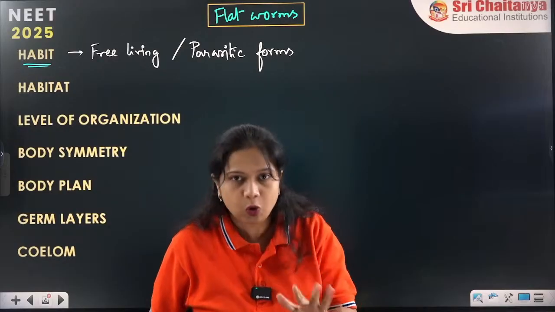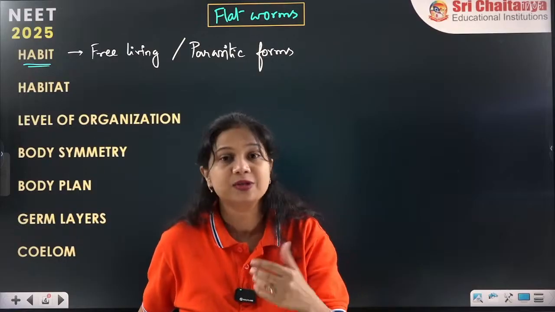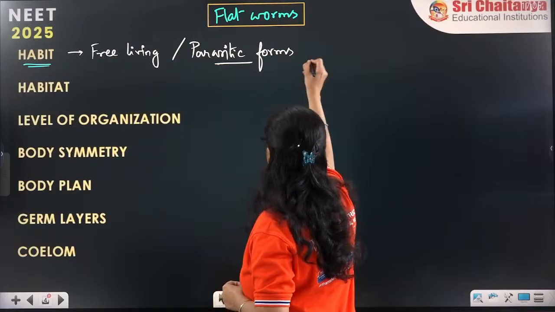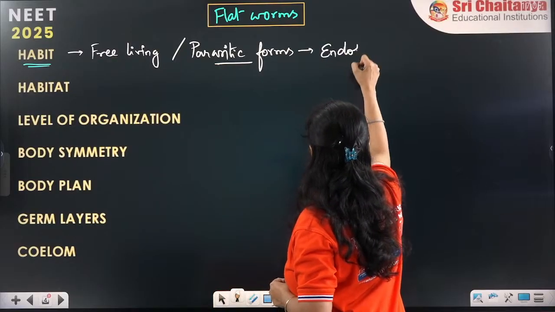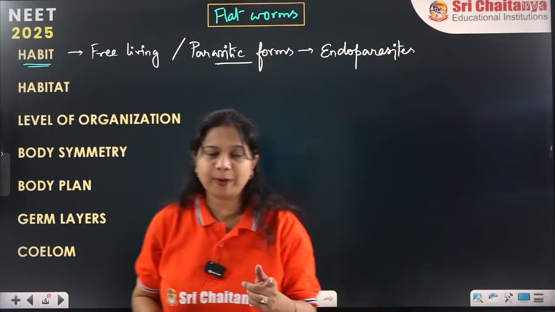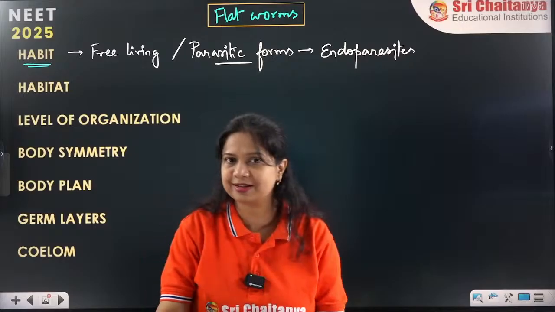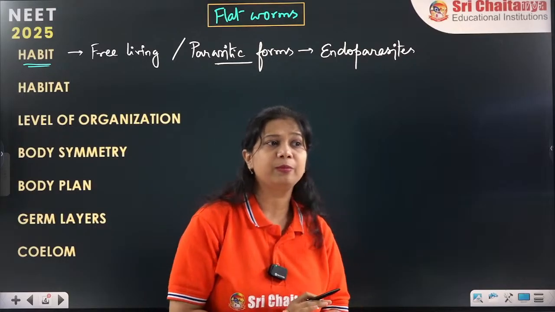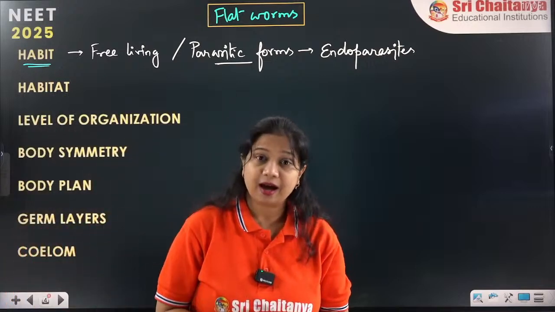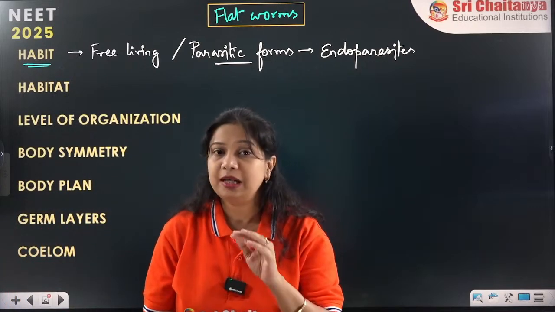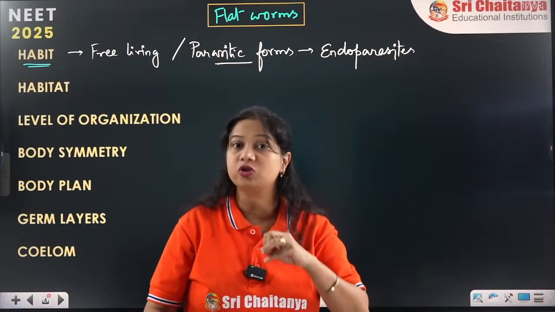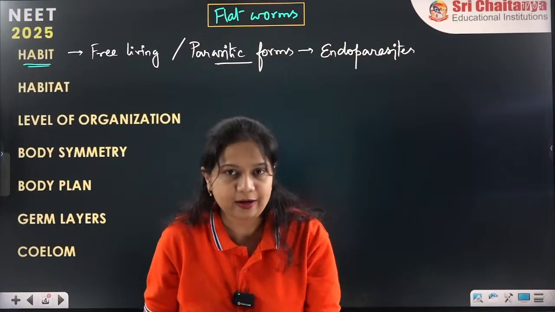They require a host organism to survive. These parasitic forms are usually endoparasites. What is the meaning of endoparasites? We have already discussed it: endoparasites are the parasites which live inside a host body. When they live inside a host body, they are called endoparasites.